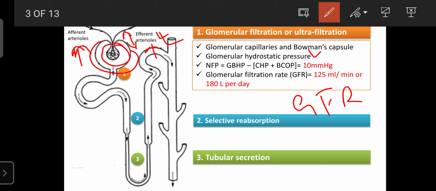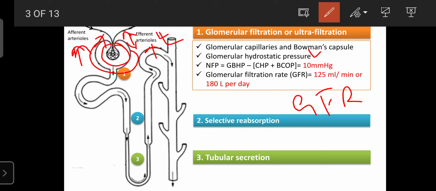Because of the larger diameter of the afferent arterioles, more blood can accumulate here, and because of the smaller diameter of the efferent arterioles, blood cannot escape easily from the glomerular capillary. It stays here, and only a little blood can pass away from the glomerular capillary. That is why the blood, or body fluid, stays longer in the glomerular capillaries or Bowman's capsule.